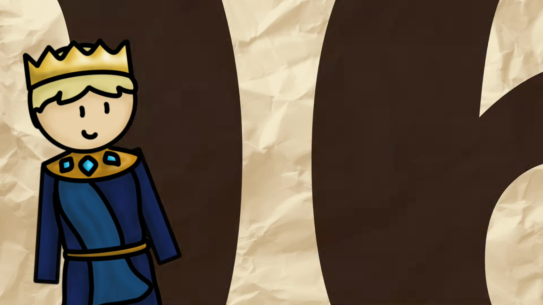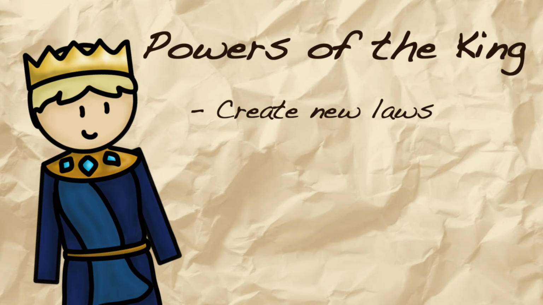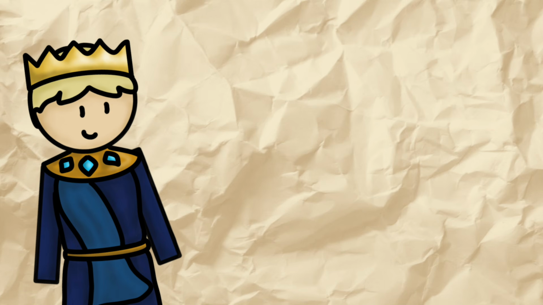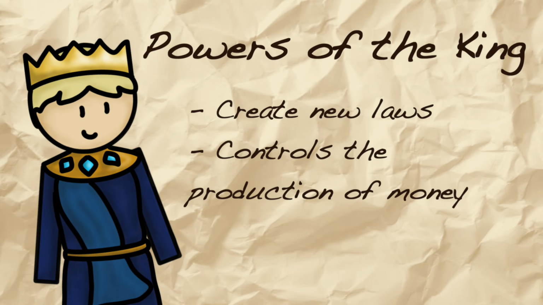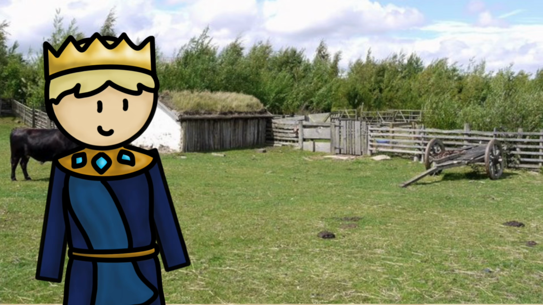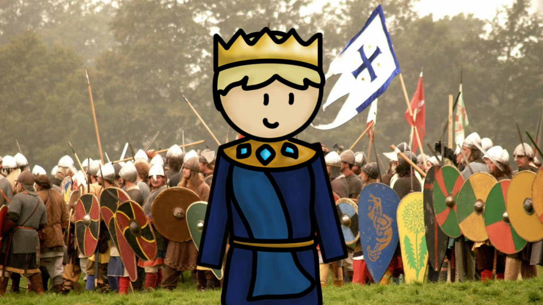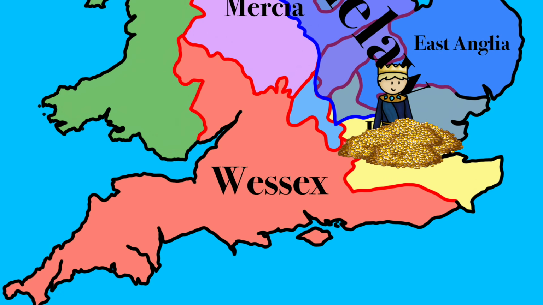The King of England, in 1060, has many powers. One power he has is to create new laws and make sure they're enforced throughout the country. The king also controls the production of the silver pennies used by the Anglo-Saxons as money, giving him lots of control over money within his kingdom. He also owns large estates and can grant land to his followers, or take land from anyone who acts against him. To further his power, he can also raise a national army and fleet, and he has the power of taxation. He can decide when taxes should be paid, and a national taxation system delivers this tax to him.